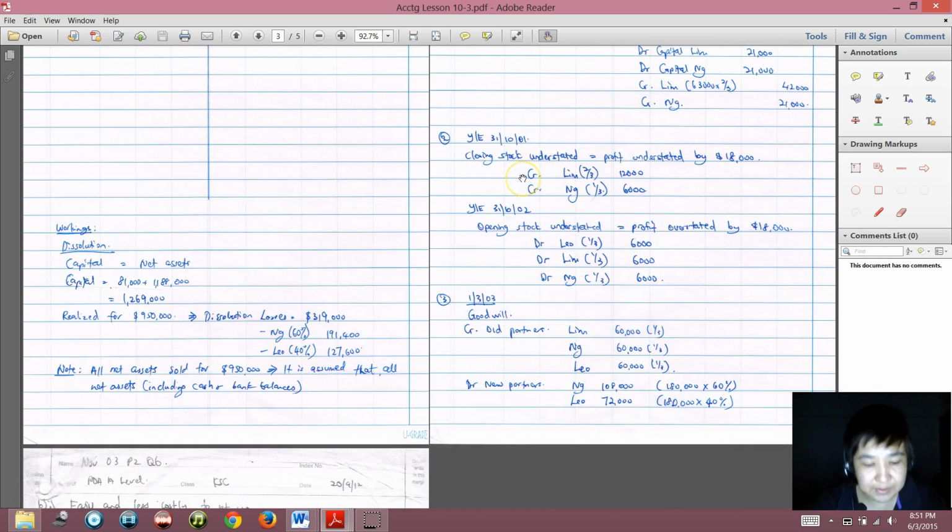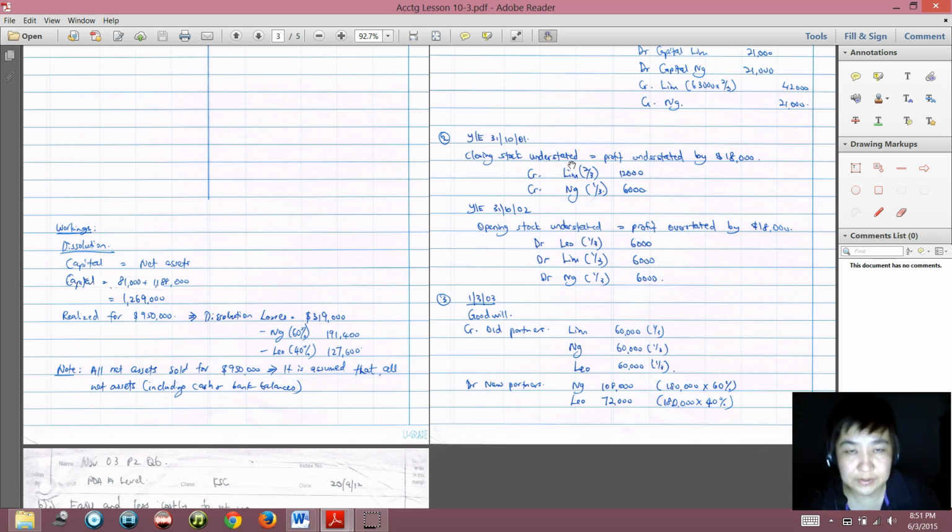Now we digest step by step. The question says that it is discovered that for the year ended 31 October 2001, there were only 2 partners, Lim and Ng, and they share profit 2:1, 2/3 and 1/3. So closing stock was understated.